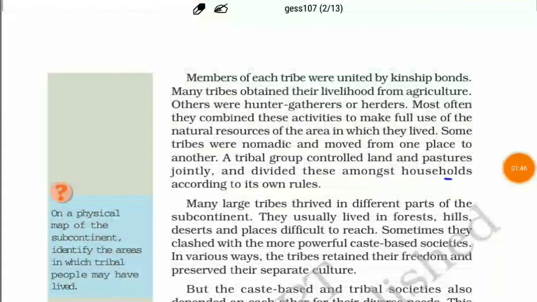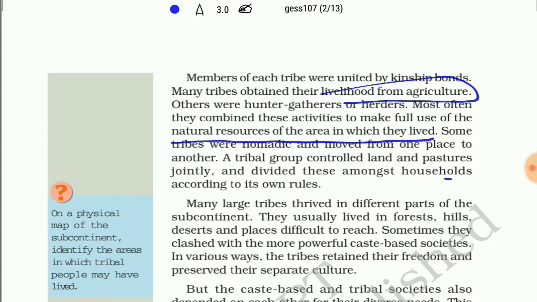The source of livelihood for the tribal people was basically agriculture. Also, they used to harness the natural resources of the area in which they lived. This was the unique thing: they relied on natural resources. Some of the tribes were nomadic, and nomads are those who move from one place to another. Some tribal groups could also control land and pastures jointly.